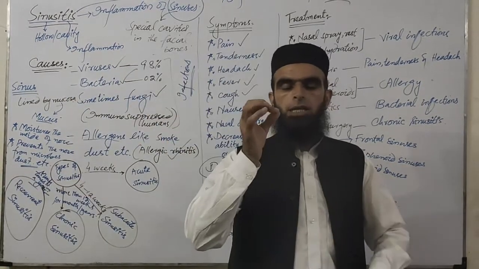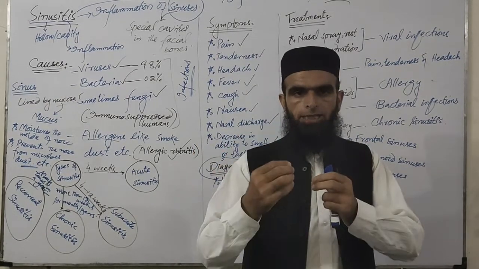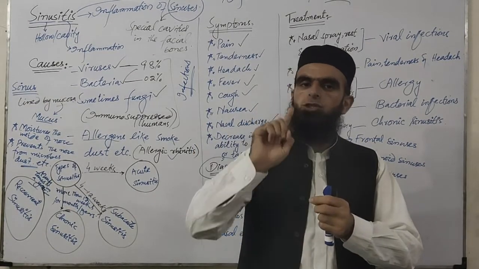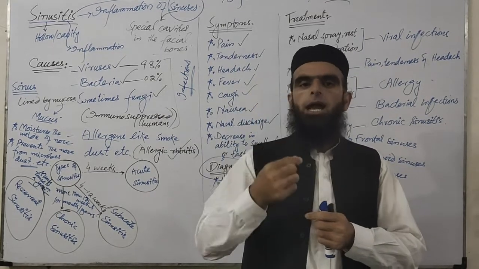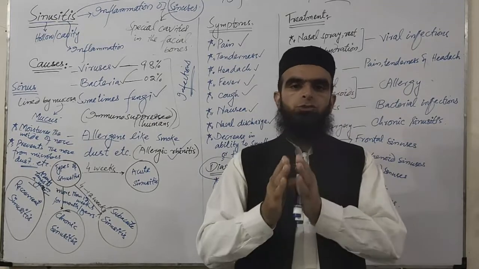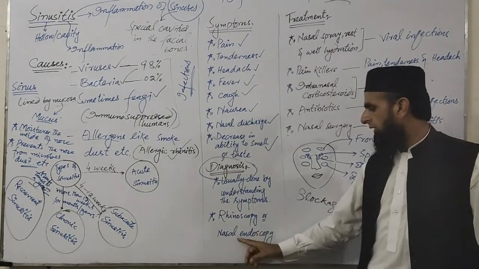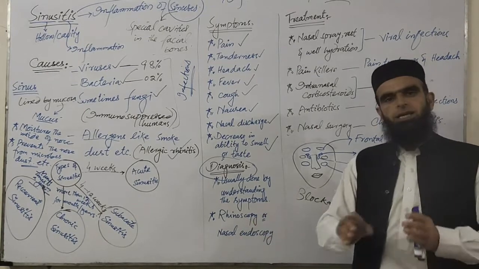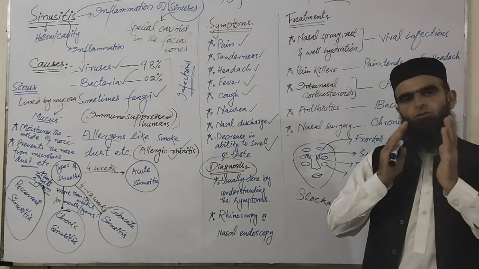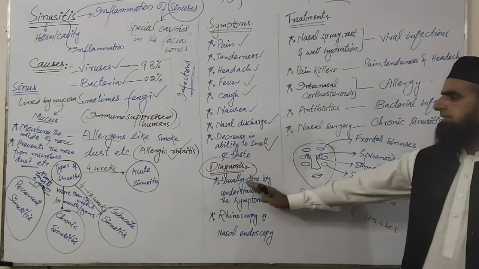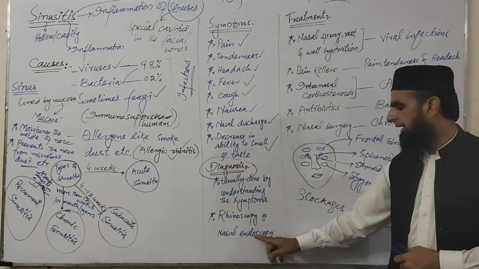It is a mechanism in which an endoscope is brought inside the nasal cavities and sinuses, and through which we examine the nasal cavities and sinuses. That is called rhinoscopy or nasal endoscopy.